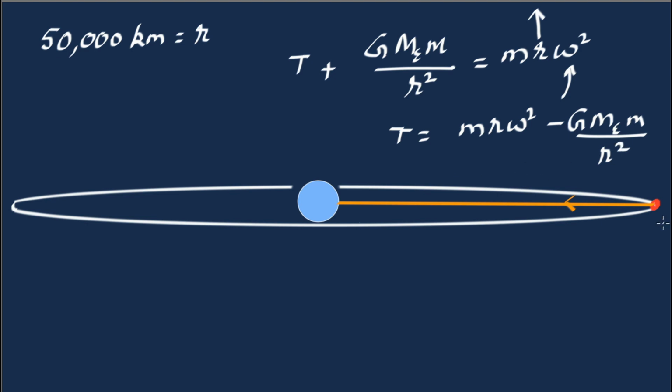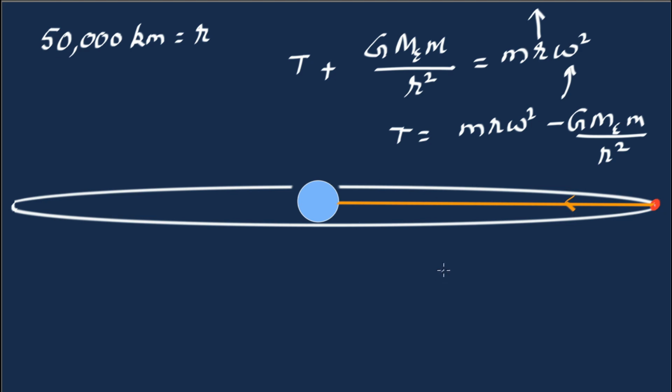You can see now that if I increase the radius but keep it a geostationary orbit so that this equation is satisfied, omega is still the same, 2 pi by 24-hour time period. Then as r increases, this term increases and this term decreases, but it has a negative sign. So the overall tension increases. So we would need a cable which is very strong to anchor the satellite.